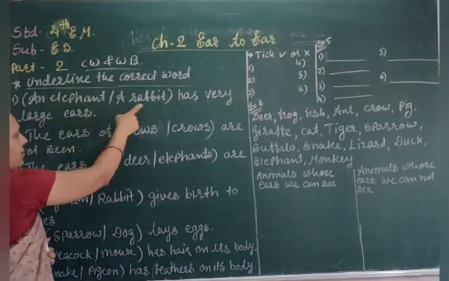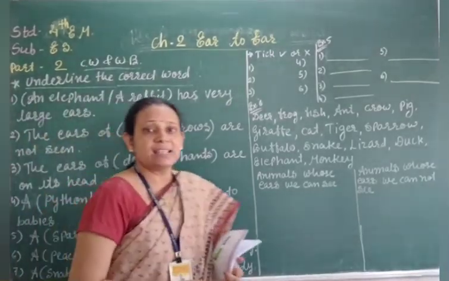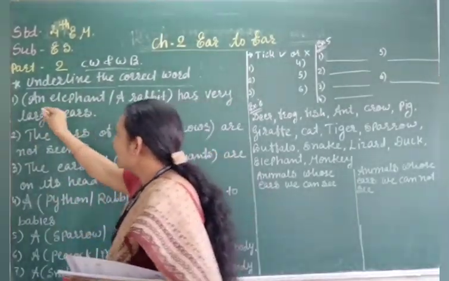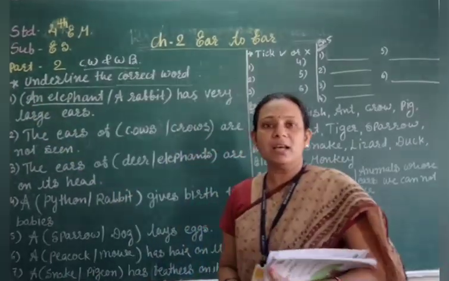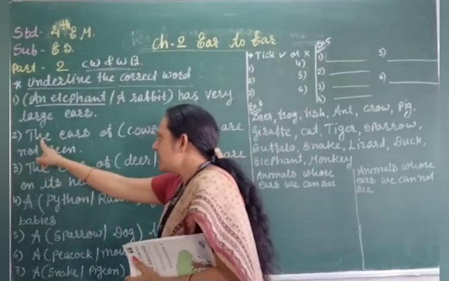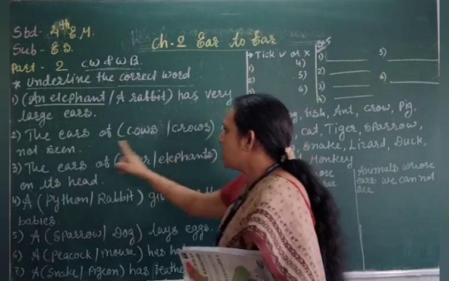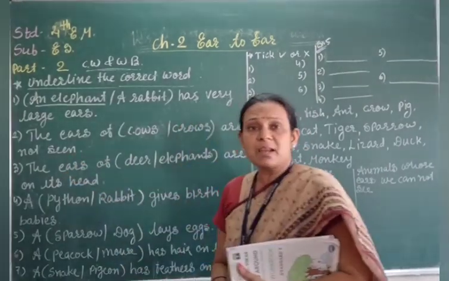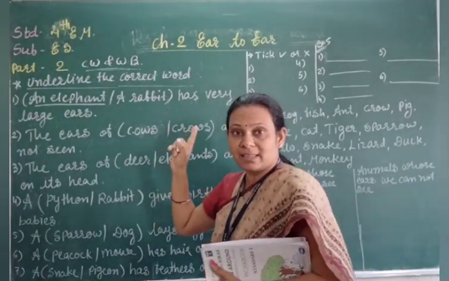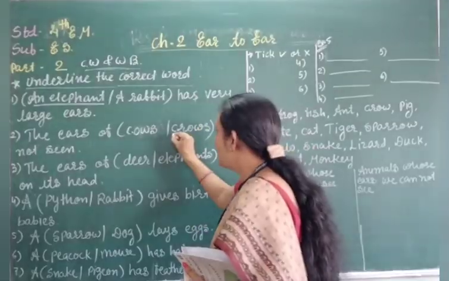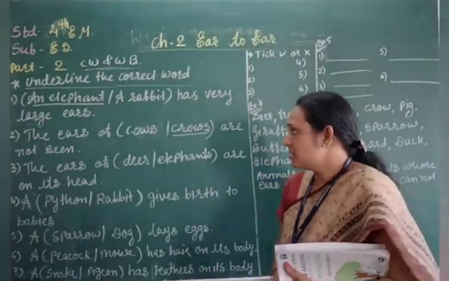An elephant, a rabbit has very large ears. Which animal has very large ears? Obviously it is the elephant, right? So we have to underline below an elephant. Second number, the ears of cows, crows are not seen. Which animal's ears are not seen? Cows के तो होते हैं ना, देखते हैं हम. Crows is a bird, so mostly all the birds do not show the ears, right?